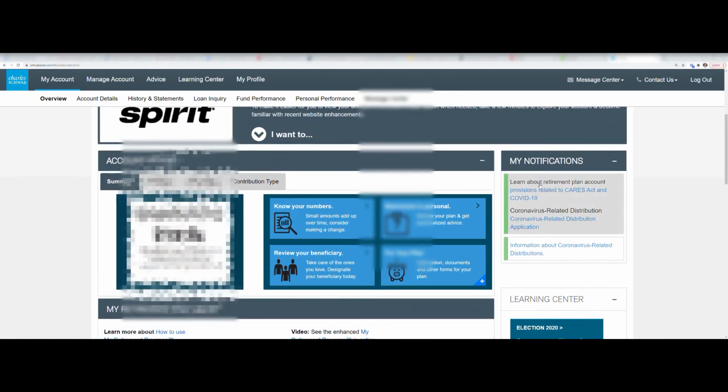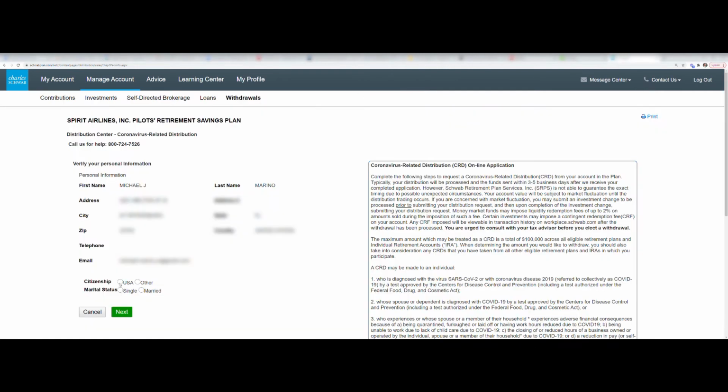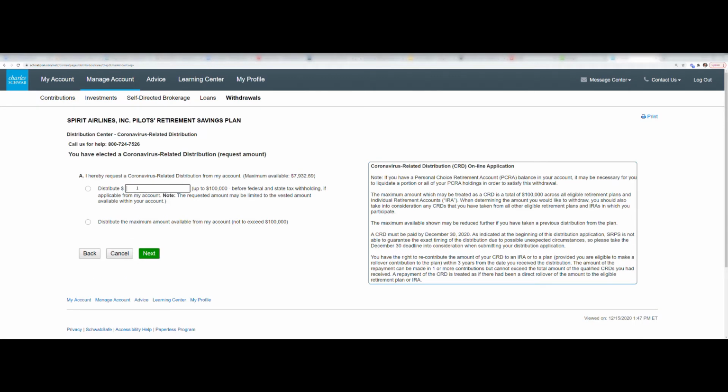Now, Schwab makes it very easy. You can see over here by the My Notifications section, you want to click on Coronavirus Related Distribution Application. Next, it's just going to ask you a few questions, citizenship. Now over here, I chose to distribute the maximum amount available. It automatically calculates how much money I have vested, how much money I can utilize for the distribution. I click Next. And now this is very important.